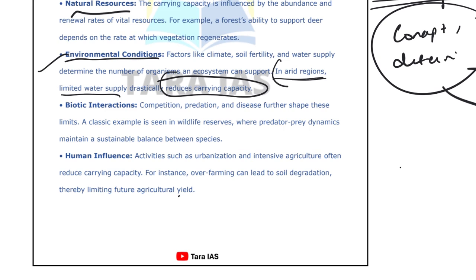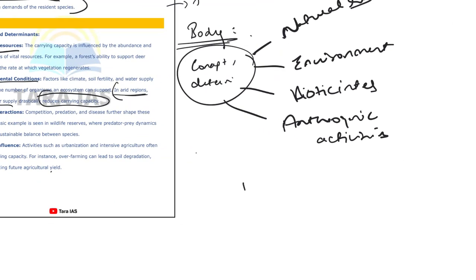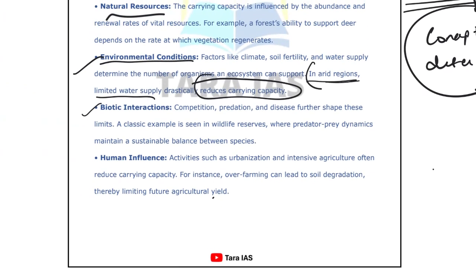Okay, and water supply, in water abundant regions what happens? The higher the water supply, the more the carrying capacity. And next one is the biotic interactions. In the environment we have some concept called biotic interactions. In this you have commensalism, amensalism, parasitism, mutualism, all these concepts. So, depending on biotic interactions, carrying capacity is also dependent upon the biotic interactions.